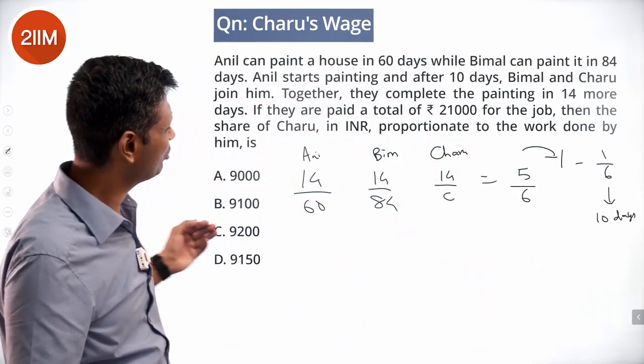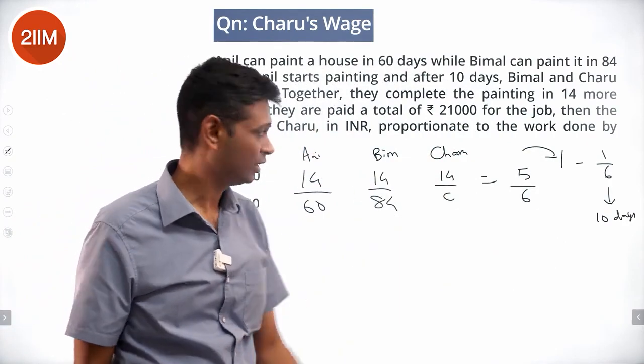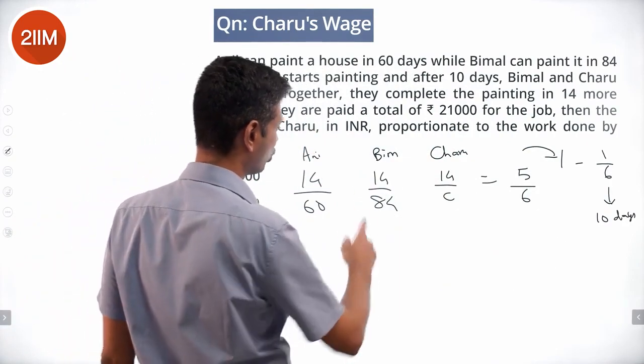And we frame this equation, we are through, we should find Charu, whatever the number of days of Charu is. 14 by 84 is 1 by 6.